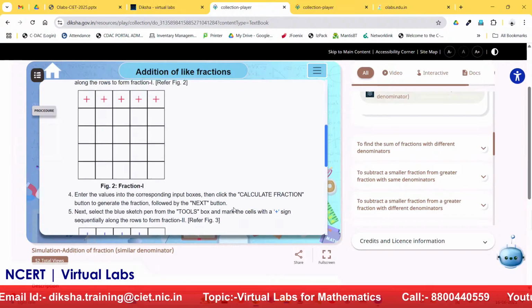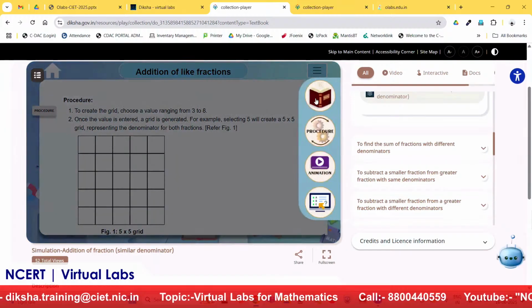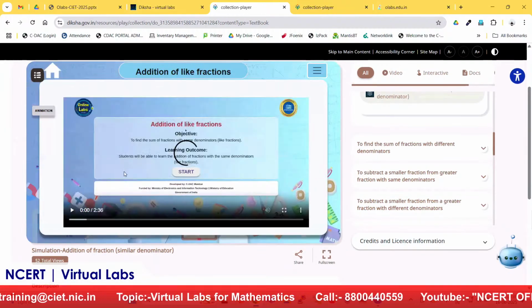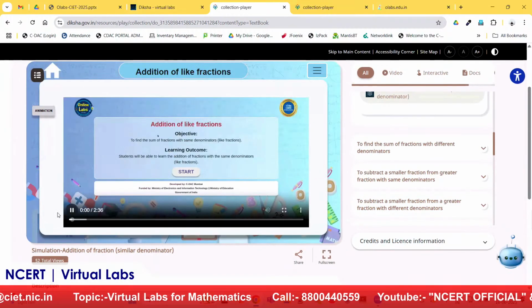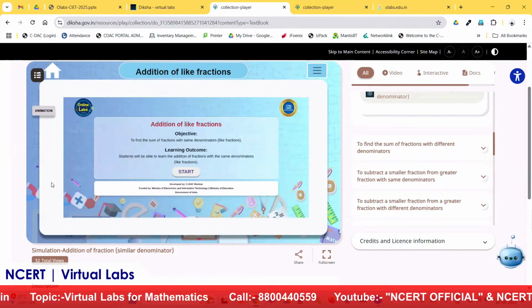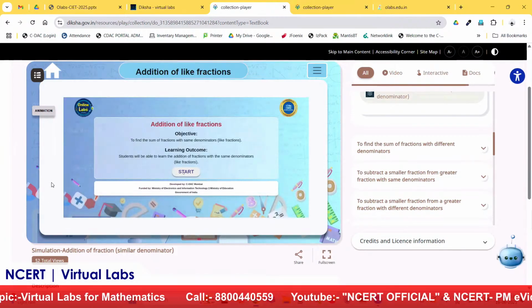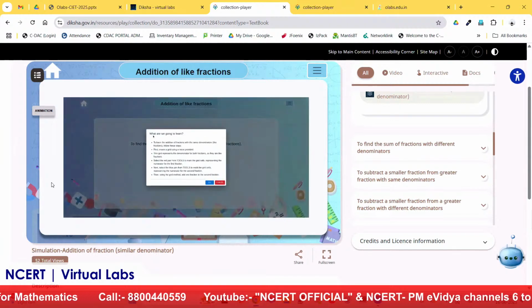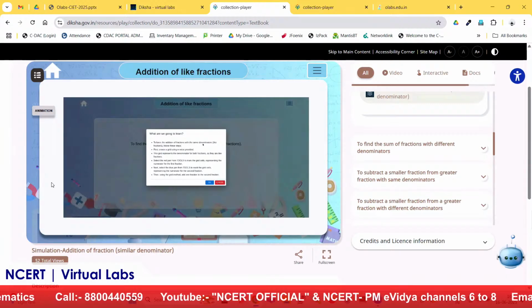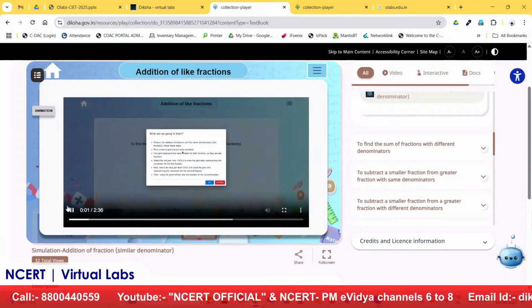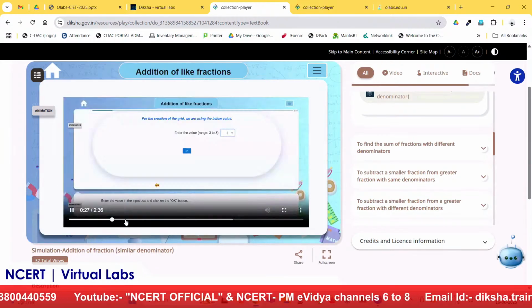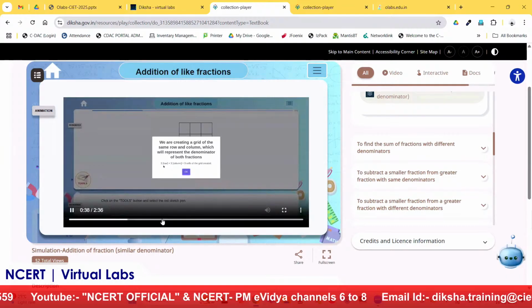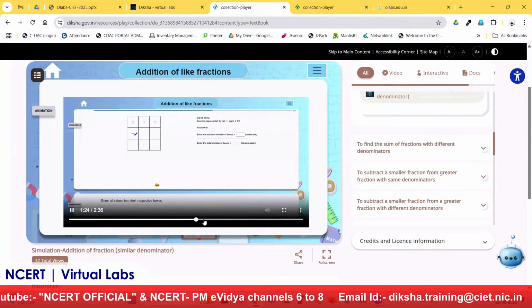The procedure part is there, and after that, the animation. The animation is a recording of the lab. We recommend that teachers play this animation in the classroom, and after watching this animation video, a student will perform the actual lab in the simulation part. In the animation part, we have all the steps of what we are going to learn and how we have to perform the experiments in the portal.